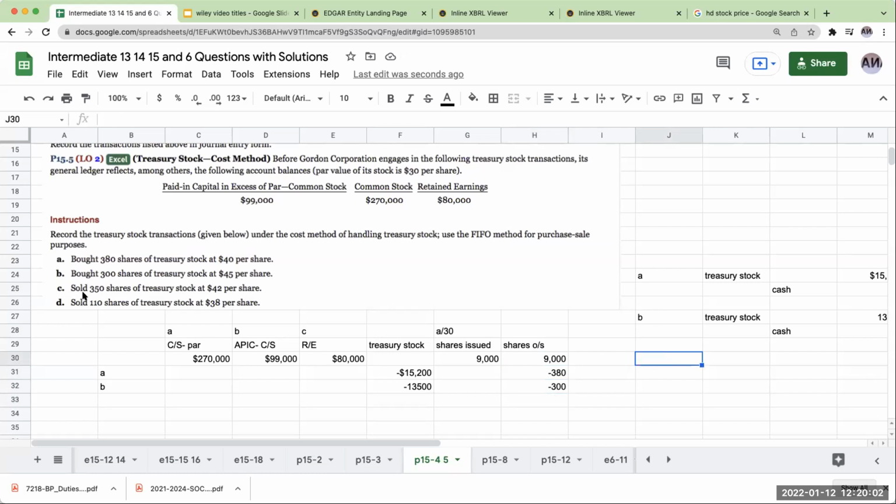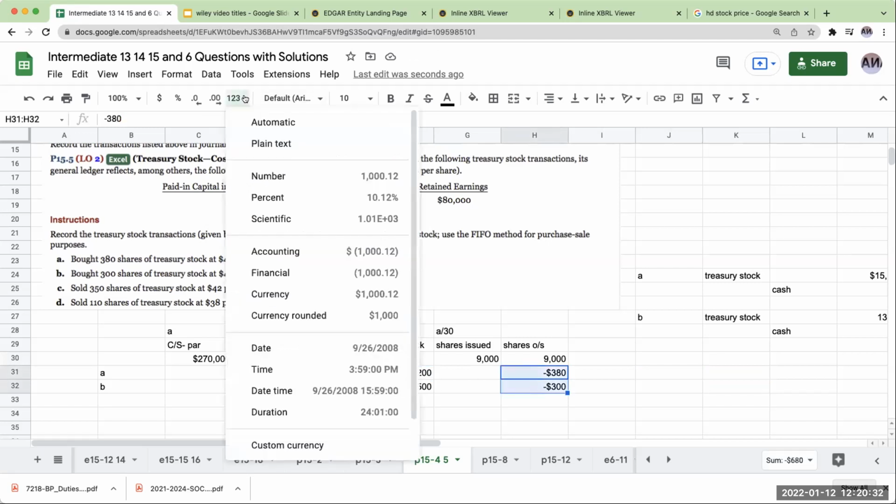Now, I sold 350 shares at $42 per share. Now, let's think about this. If they're saying FIFO, what does FIFO mean? It means first in, first out. So what I'm assuming by this methodology, instead of taking an average of these costs, basically what we're going to go through and do is we're going to go ahead and say, okay, we're going to use this as our cost basis.